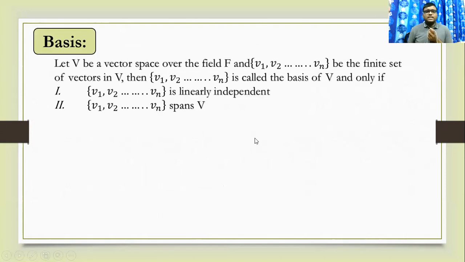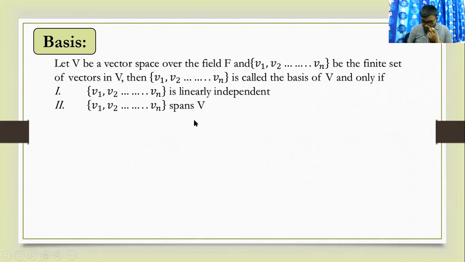What is basis? Let V be a vector space over the field F, and v1, v2, up to vn be a finite set of vectors of V. Then v1, v2, up to vn is called a basis of V if and only if the following hold: the vectors are linearly independent and the vectors span V.